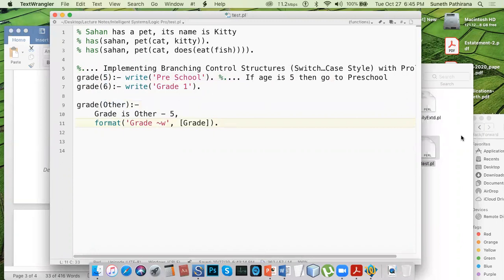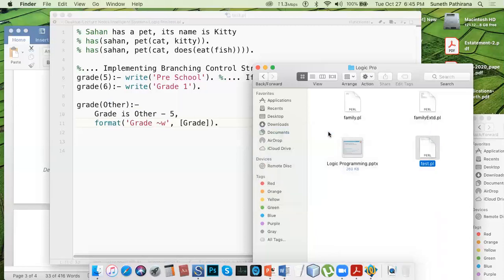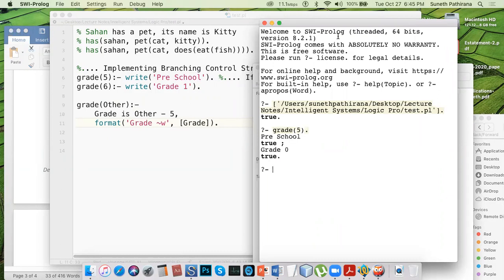Okay, so we'll compile this. Okay, find the grade. If it is 5, preschool, true. Grade 0, true. Okay, if it is find the grade, if the age of the child is 6, then he is a grade 1 student.